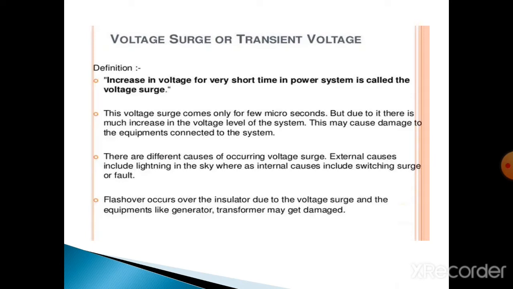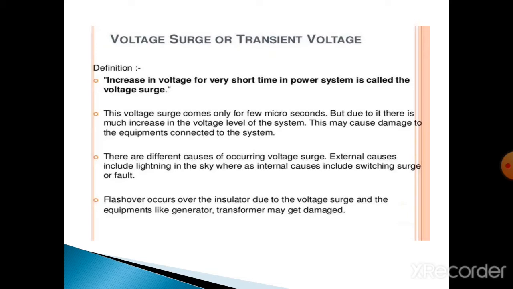Power system transients is nothing but an increase in voltage level for a very short time in the power system, which is called voltage surge or power system transients. That means a sudden change in the circuit conditions, as when a switch opens or closes or a fault occurs on the power system, is called power system transients. This transient period is a very short time.